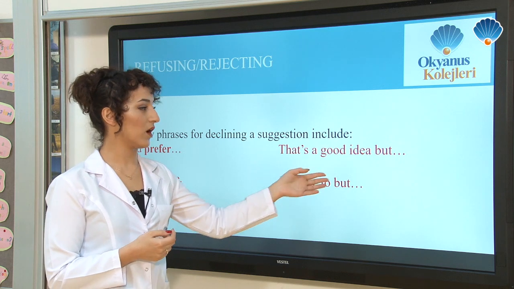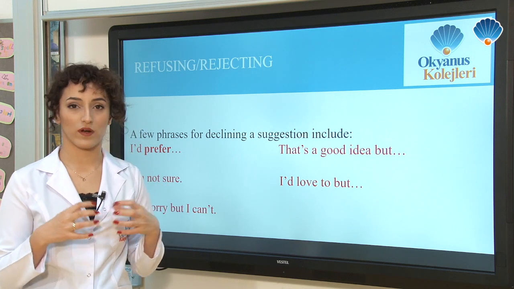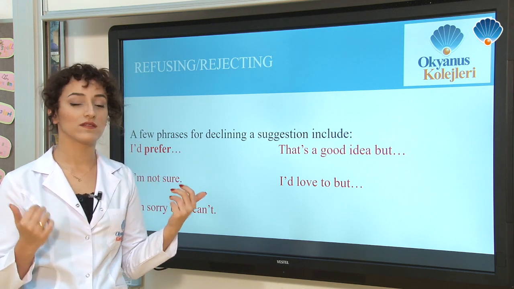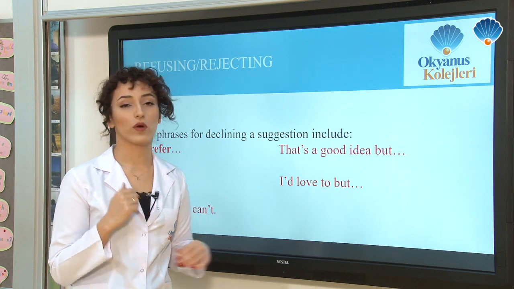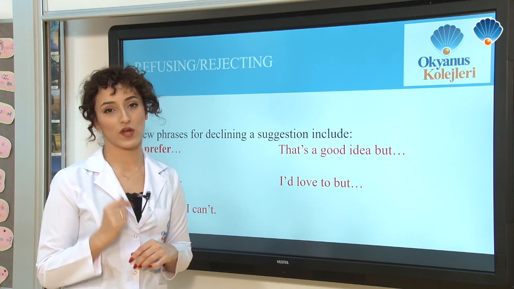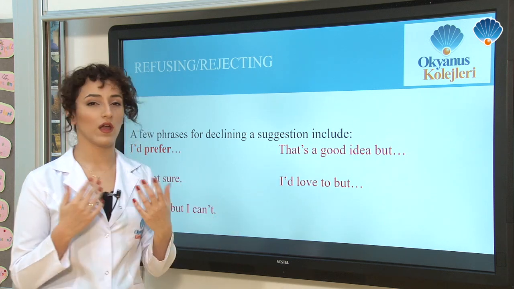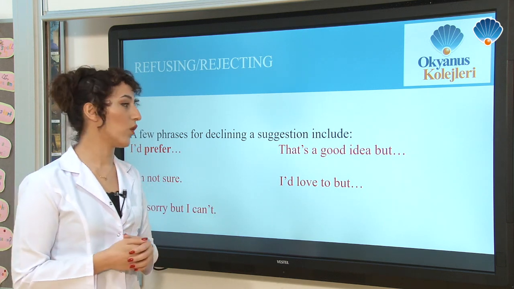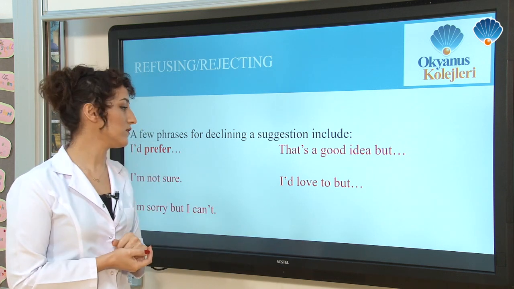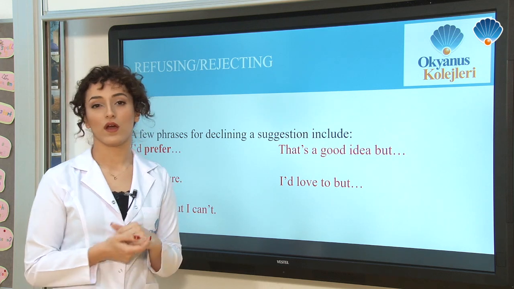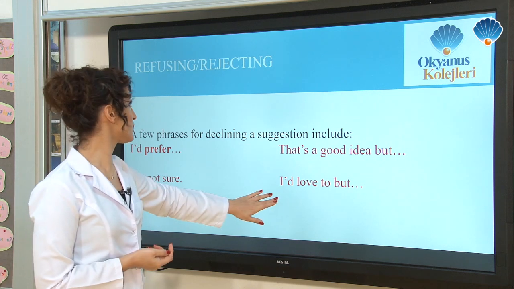That's a good idea, but this is important because but means contrary, opposite things. But links to an opposite idea in a sentence. That's why when we see but, we're going to understand it's going to be a rejection. It's not accepting. Like in here, that's a good idea, but I have to do many things at home, or I have an exam that night. I would love to, but again, same phrases, same structure. I would love to, but I have an appointment that day, so I can't come with you, like that.